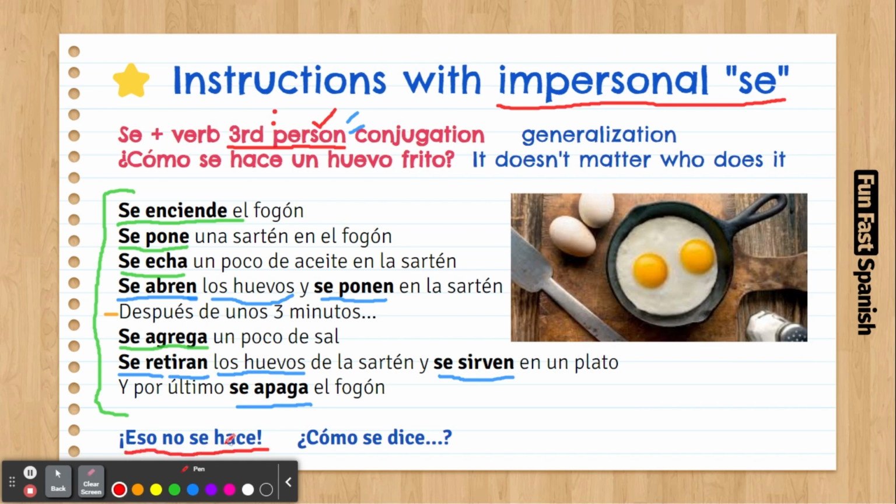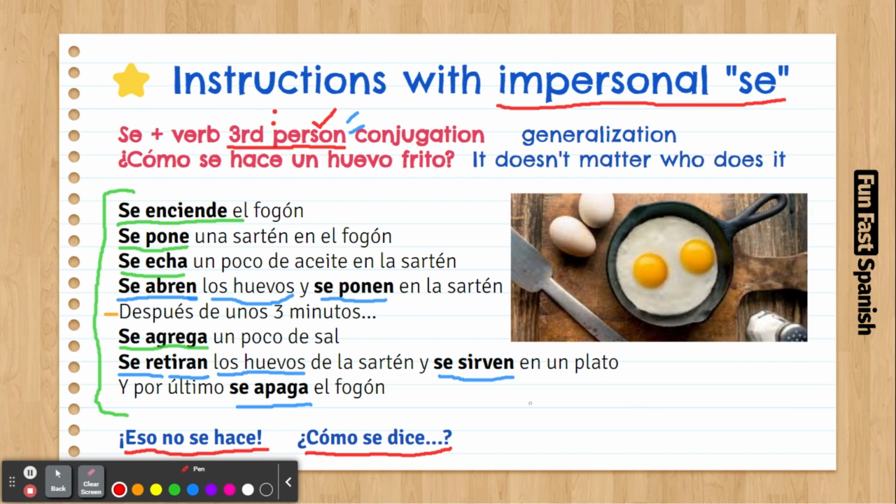There are also some expressions like "eso no se hace." It's like nobody does that, or you shouldn't do that kind of thing. It's like a telling off situation. Like mommies say this a lot. ¿Cómo se dice? How do you say? It's like when you have to say thank you. Like people say ¿Cómo se dice? It's like how does anybody say gracias? Then children say gracias. So it's like another kind of instruction, like with the impersonal se. So remember, now se is an impersonal way. It's a generalization. It means that everybody can do it.